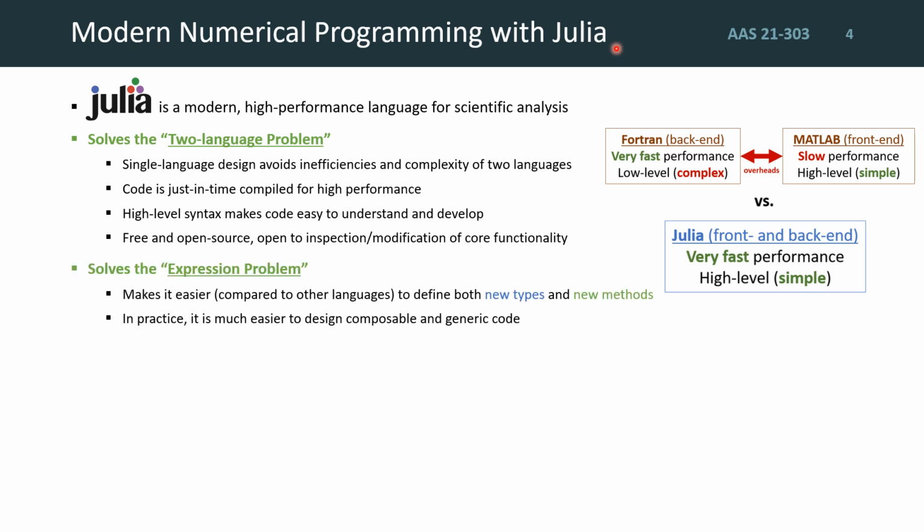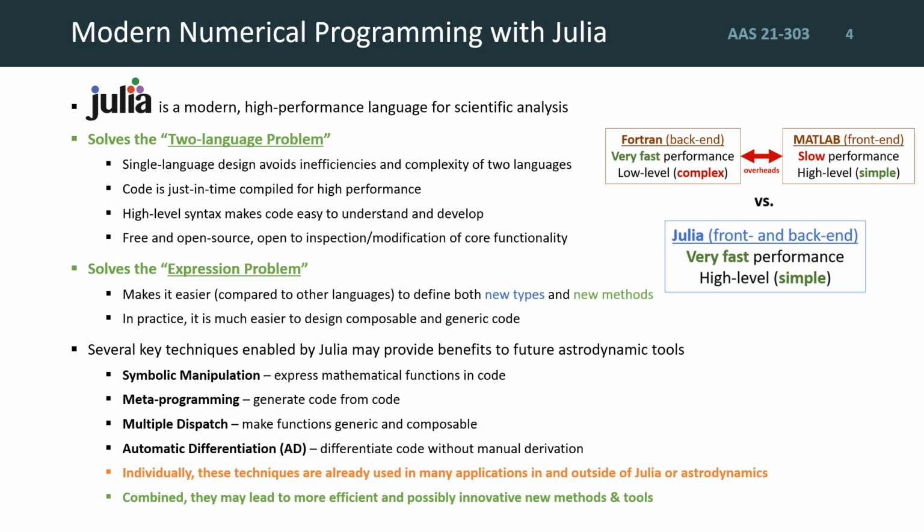The second is that of the expression problem, which arises in most traditional programming languages when you want to add your own data types or your own methods or functions without having to modify any existing code. A more detailed explanation of this is available in our paper, but in practice, Julia's solution to this problem makes it much easier to design generic software libraries and tools that can more easily extend or compose their functionalities together.